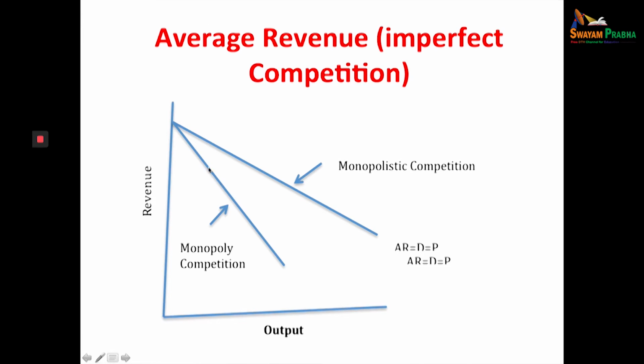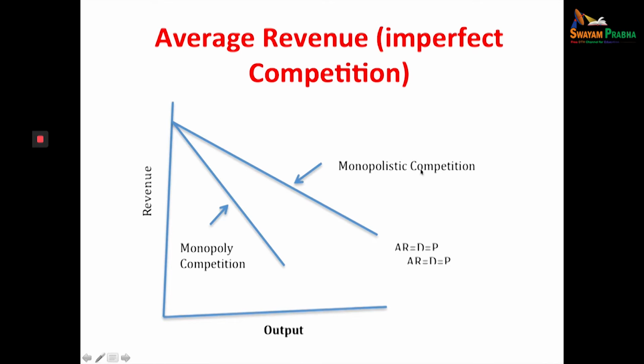Monopoly means when there is a single seller, when you don't have a close substitute of the product in the market. But the monopolist is a price maker. Here, monopolistic competition, this concept has been given by E.H. Chamberlin. We'll discuss monopolistic competition and monopoly in the coming lecture.